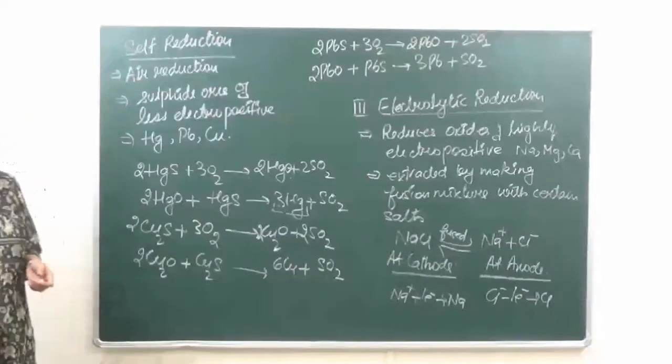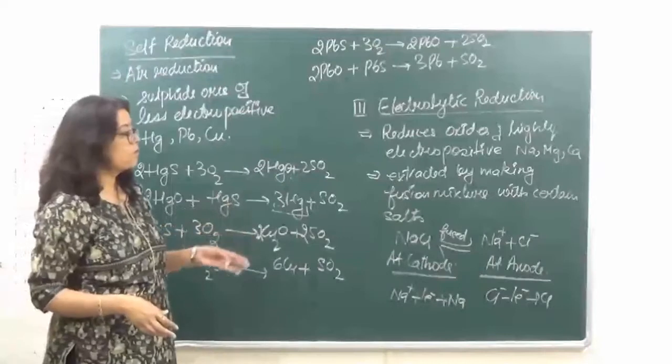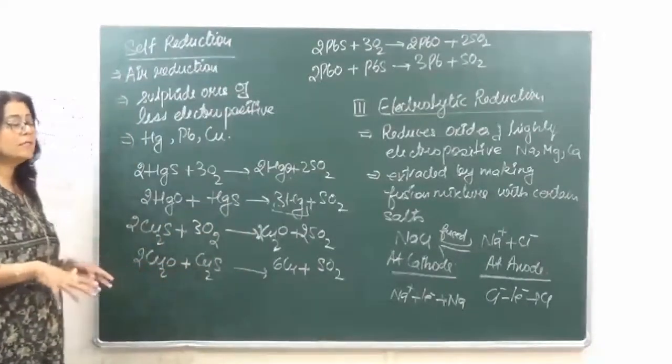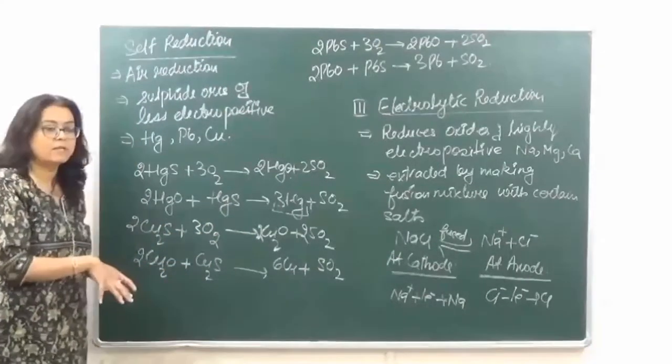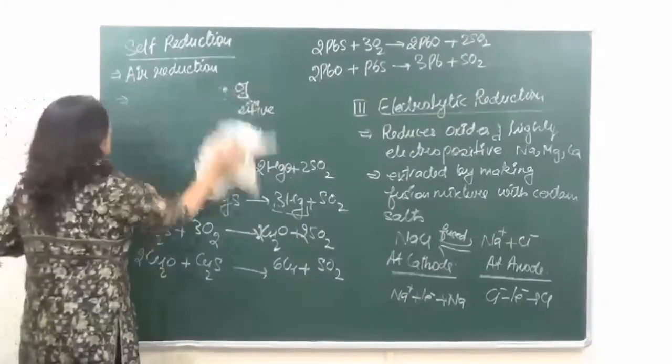Okay. Then the next, now we have done, what have we done in the second operation? We have removed or we have extracted all the metals. Now we are going to refine these metals. So that is the third step which we are going to go to now.